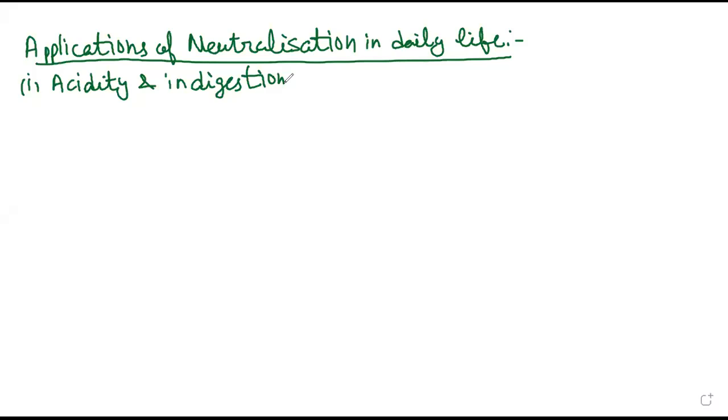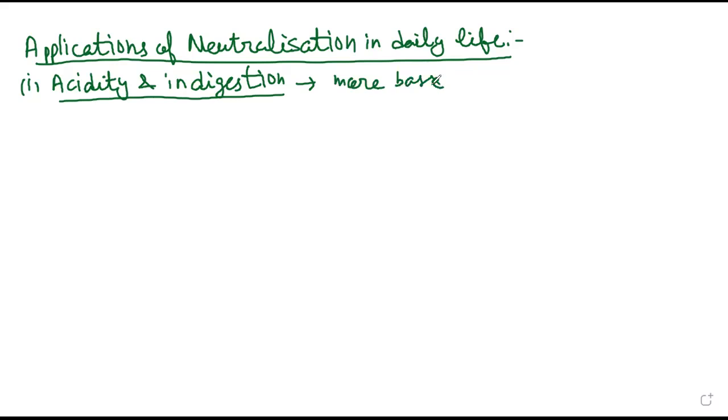These symptoms can be relieved by administering bases such as magnesium hydroxide or aluminum hydroxide gel. Fruit salts, which are a mixture of sodium bicarbonate and citric acid, can also be used to relieve acidity. Such substances which counteract acidity are known as antacids, right? Because acidity means more acid, so we will give more base.